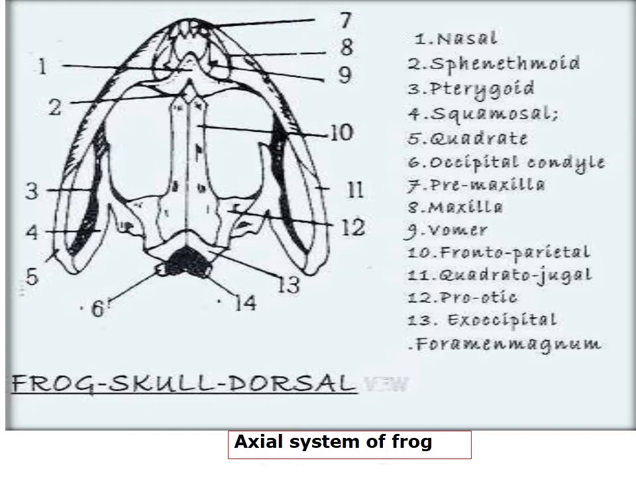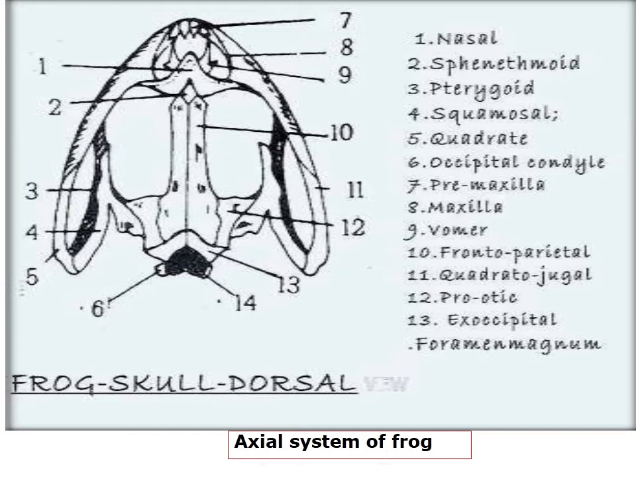This bone is known as the quadratojugal, followed by the squamosal, which is this bone. So four bones: premaxilla, maxilla, quadratojugal, and squamosal. These four bones form what is known as the upper jaw.